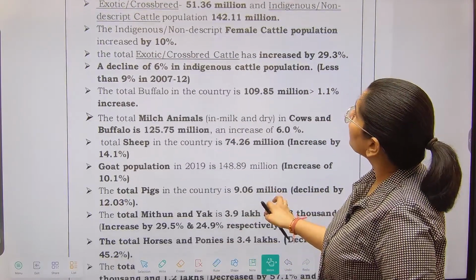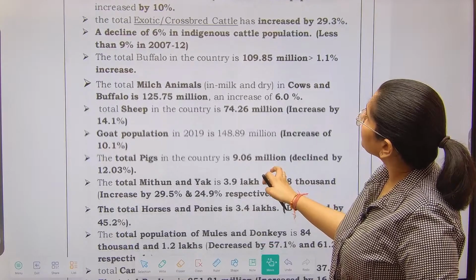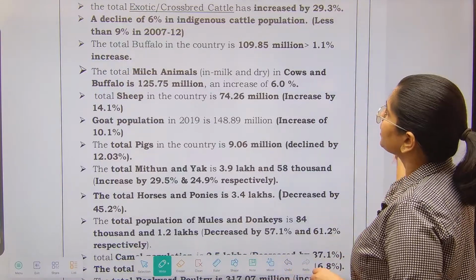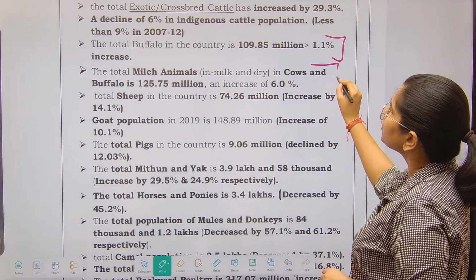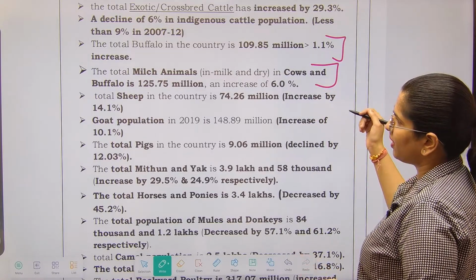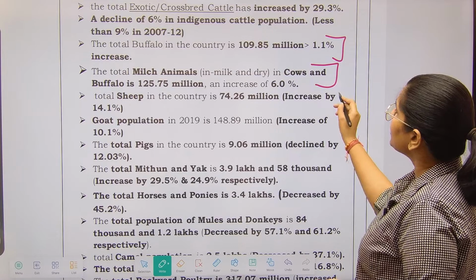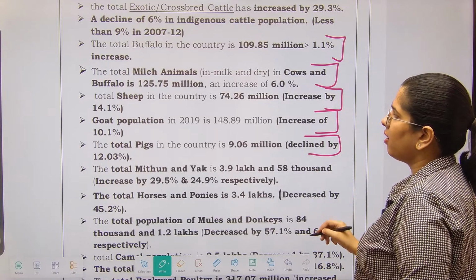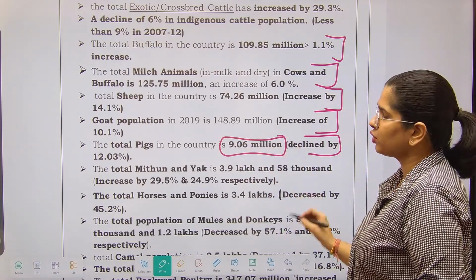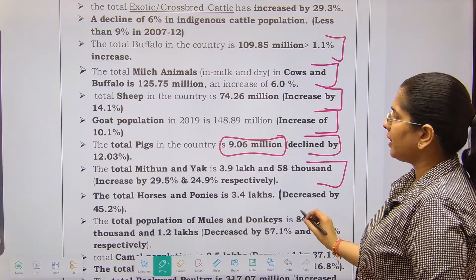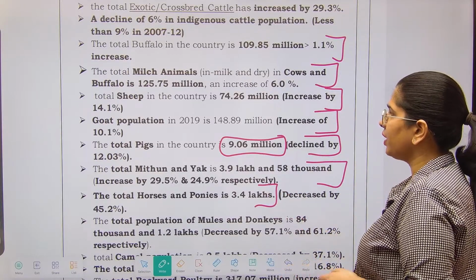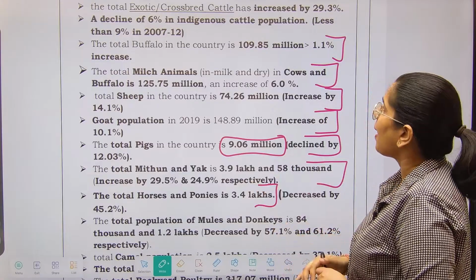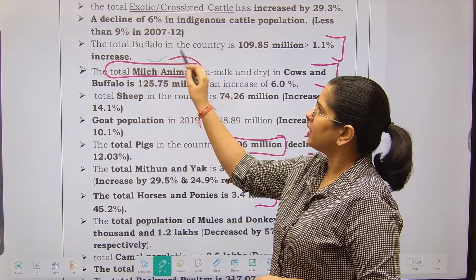See, moving forward we will be going into the female and all of that, which you can leave. What is important over here is total milch animals, that they milk, in cows and buffaloes, which is 125.75 million. Sheep 74, goat population 148, total pigs quite a smaller number, total mithun and yak 3.9, and total horses and ponies 3.4 lakhs. So over here you will see a decreasing kind of trend. You should remember the milch animal number.